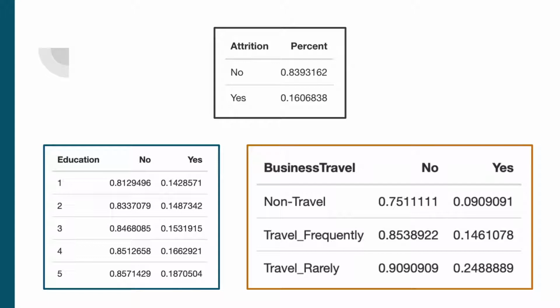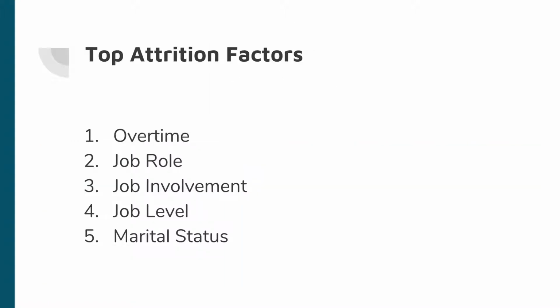This average distance from the baseline attrition percentage is how we determined whether a variable was a good predictor for attrition or not. Using this metric, we found that the top 5 factors that contribute to attrition are overtime, job role, job involvement, job level, and surprisingly, marital status.